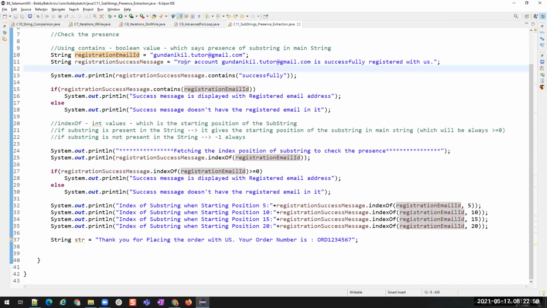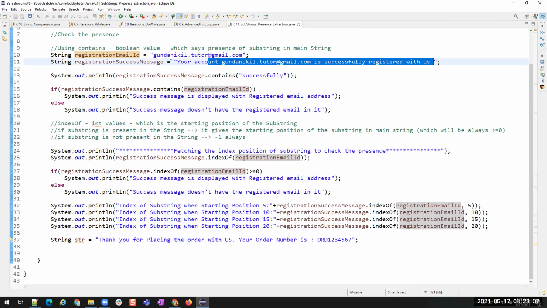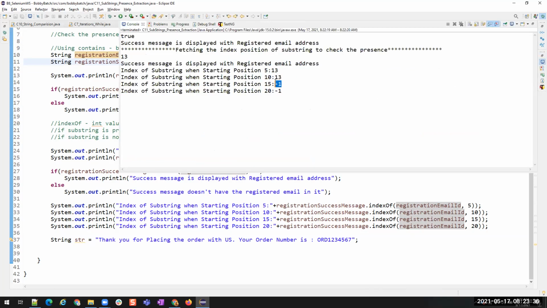And then the second example, I'm starting from the 10th position. This is 5, 6, 7, 8, 9, and 10. From here, it is comparing the complete string. This is ignoring this and it is verifying the presence of the registration email ID in this selected part. Yes, it is present. From where? 13th position. Now I'm starting from the 15th position. So in this, do I have this gundanikhil.tutor in the selected part? No, right? I have that string, but it is not including GU. So that is why it is saying it is not present from this position. So it will say -1. Clear?